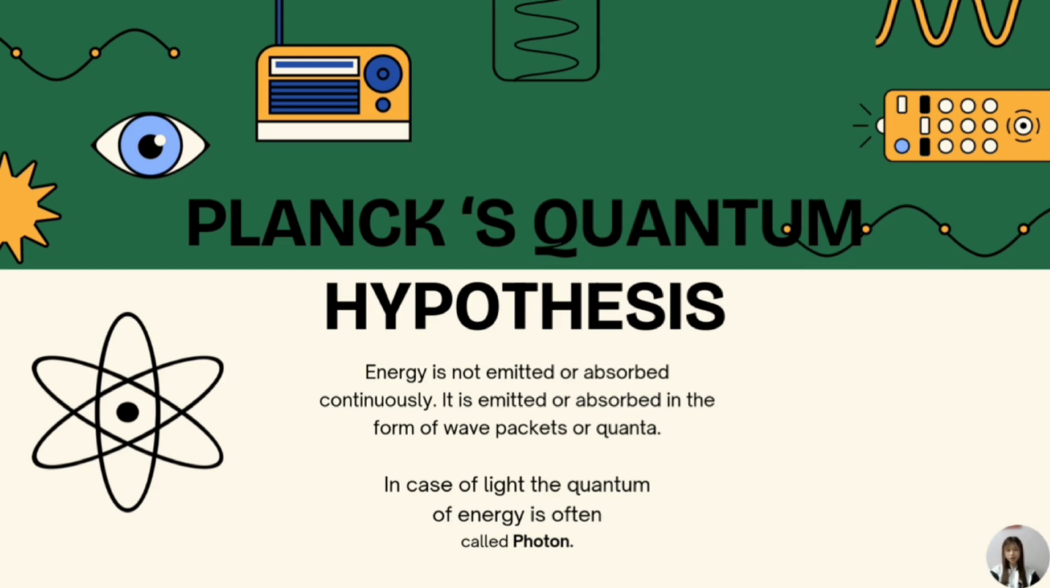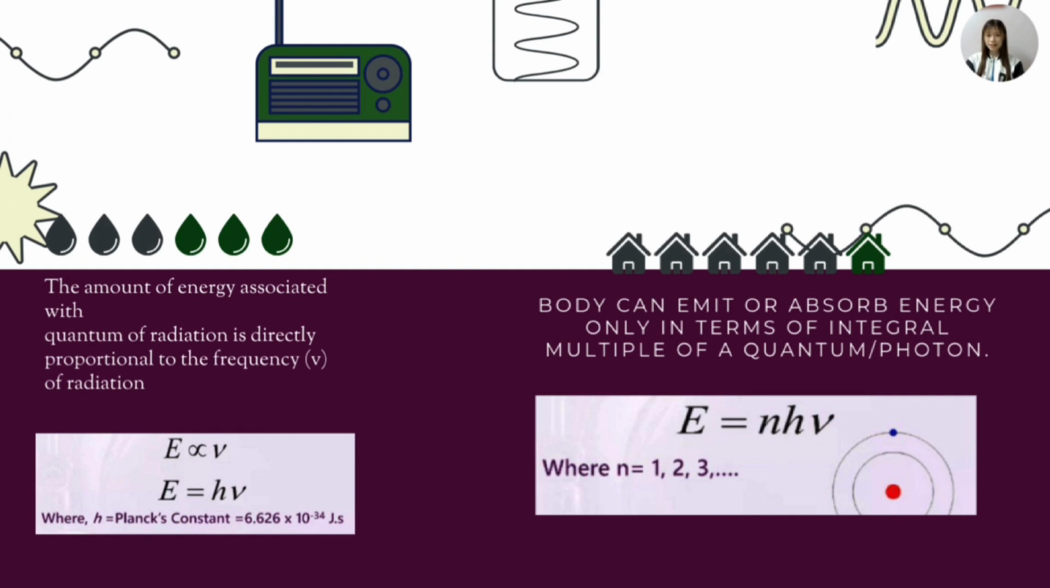For my part, I will present the Planck constant hypothesis. That is, the energy is not emitted or absorbed continuously. It is emitted or absorbed in the form of wave packets or quanta. In the case of light, the quantum of energy is often called a photon. Next, we can see the formula related to the quantum. The amount of energy associated with a quantum of radiation is directly proportional to the frequency of radiation.